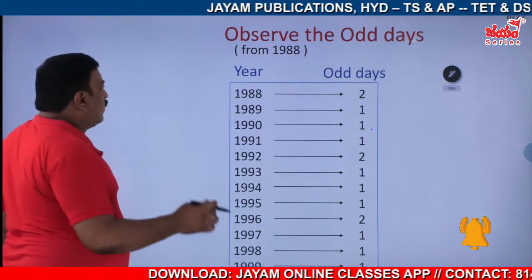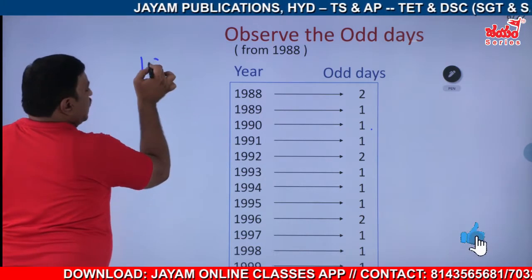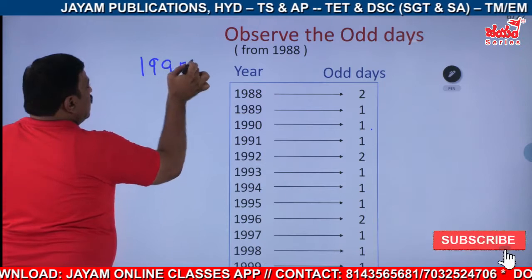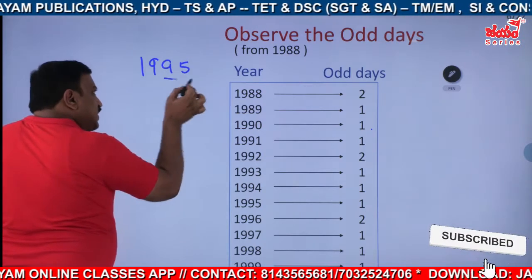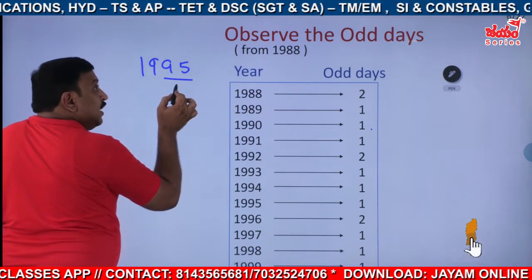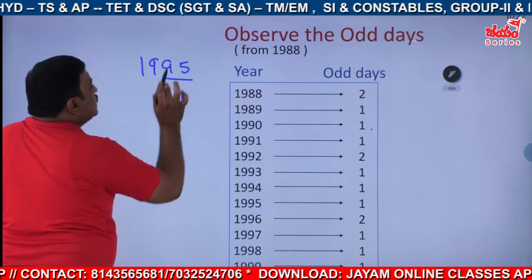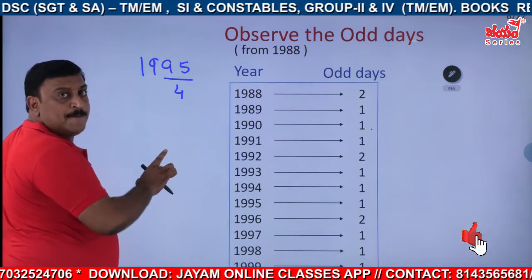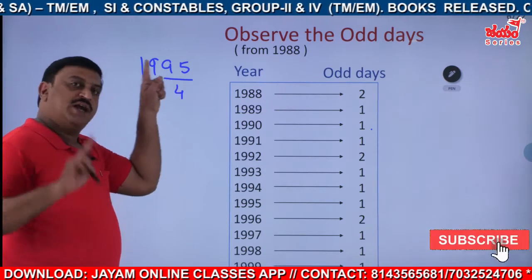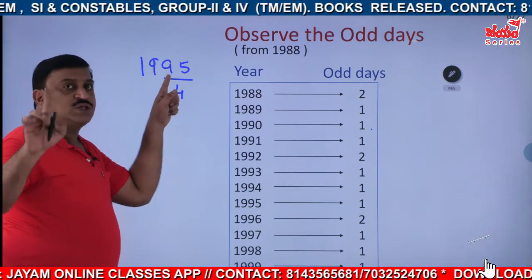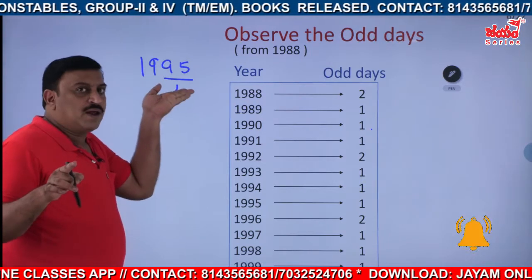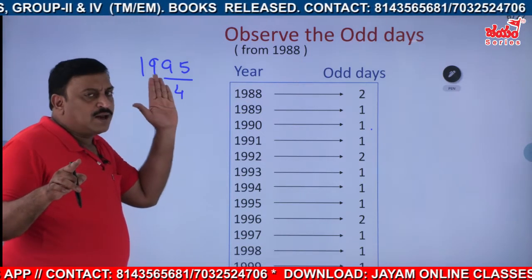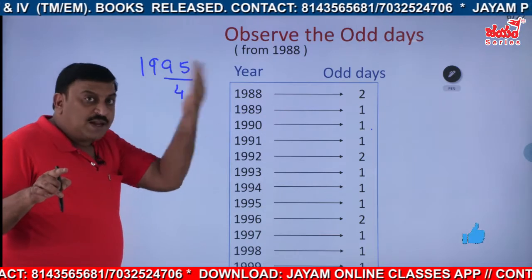So you do one thing. We know the leap year concept, that is checking a leap year. So for 1995, you just divide by 4 and check whatever you get. If it is exactly divisible, it is a leap year. If it is not, we'll get some remainder. That is nothing but that many years after it.